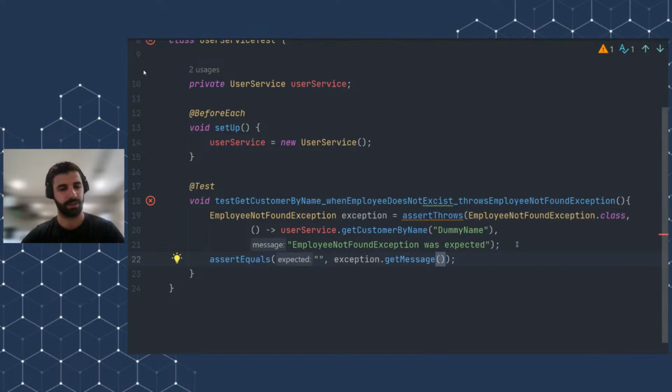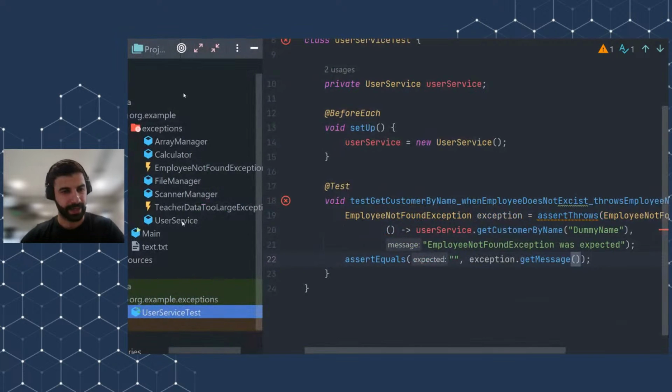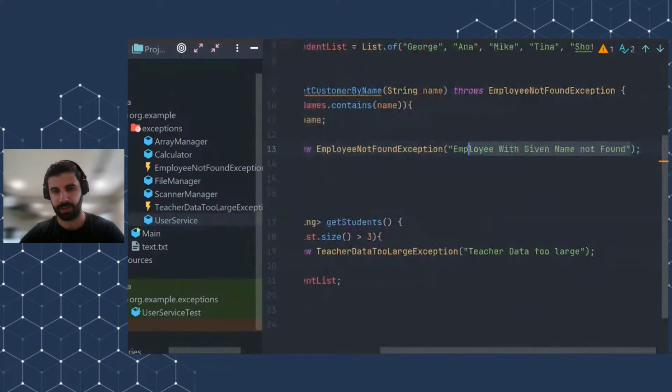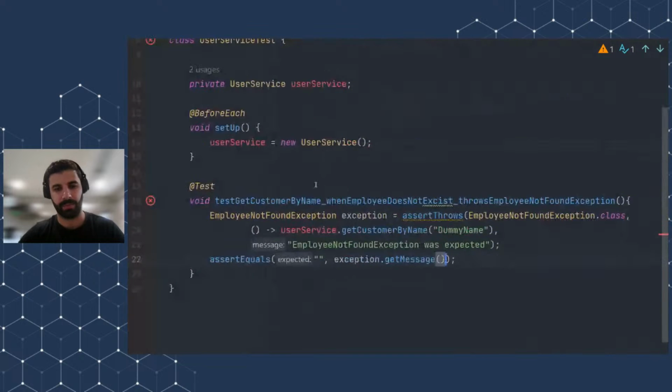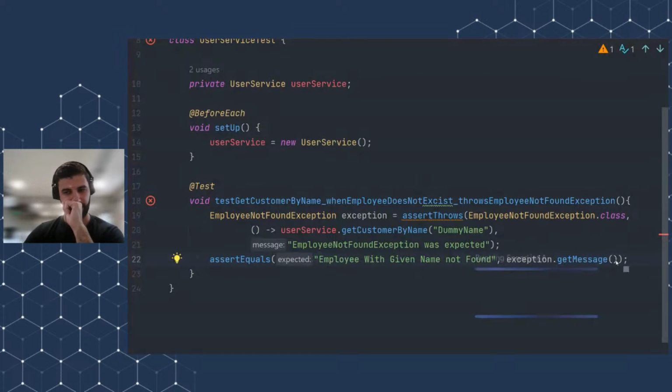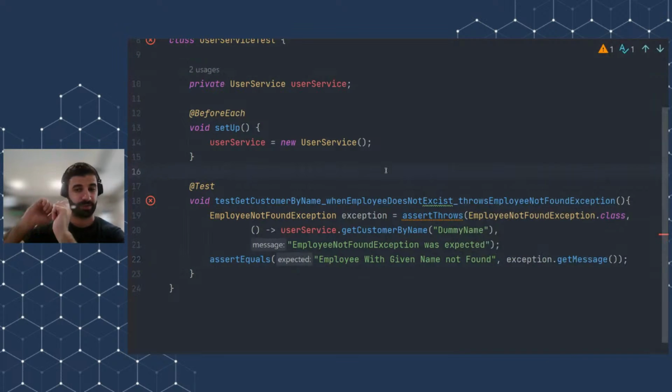Just a second, I will copy the exact detailed message. As you can see here, the exception get message is a very useful method, because it returns the detailed message of an exception.